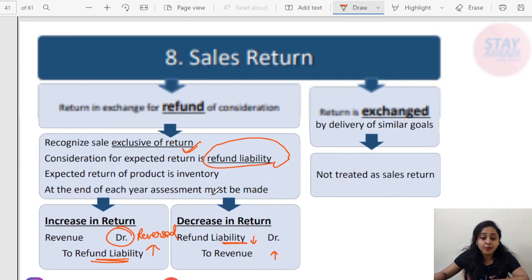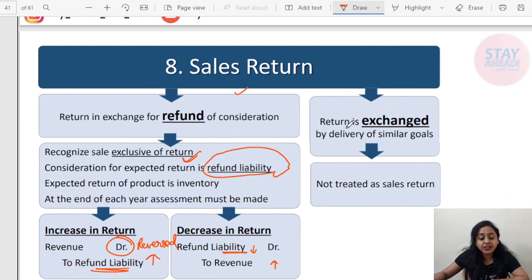Now, if the return is not to be paid in cash, it is not to be adjusted from the payable amount; instead it is exchanged for one good to another. Say there has been a mistake or misplacement, or the entity has a practice that it replaces a particular good for the customer. So there is an exchange of goods in place of one another. Then it will not affect revenue, and it will not be treated as a sales return.